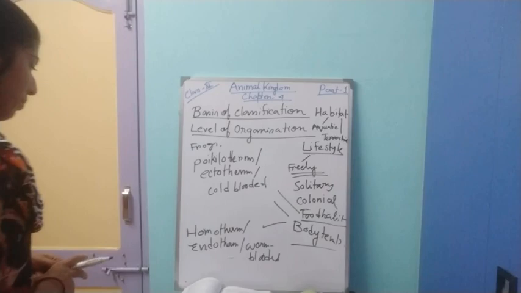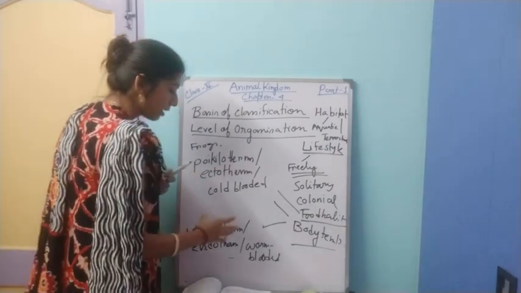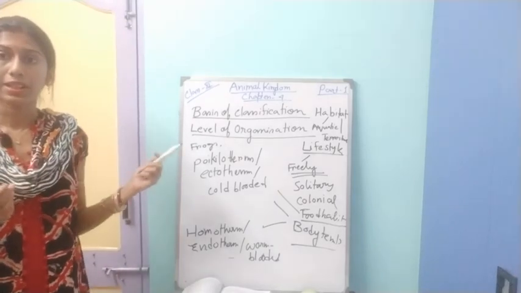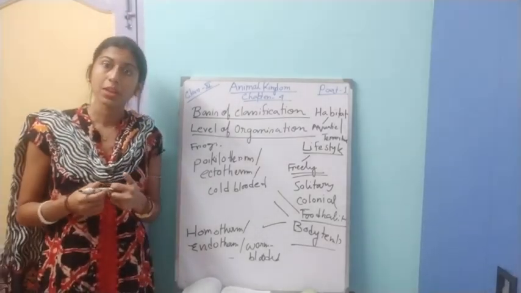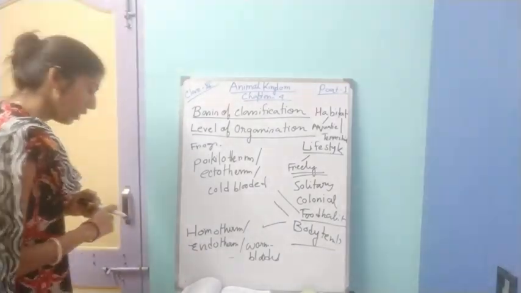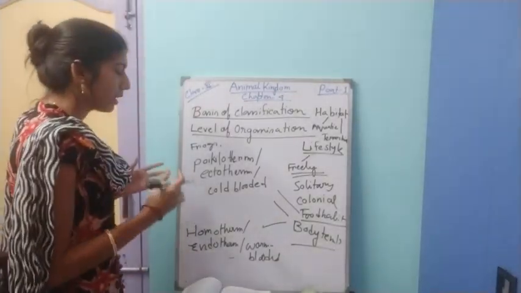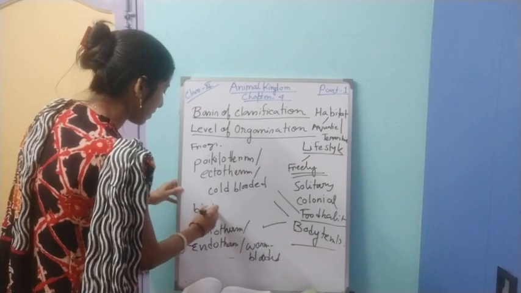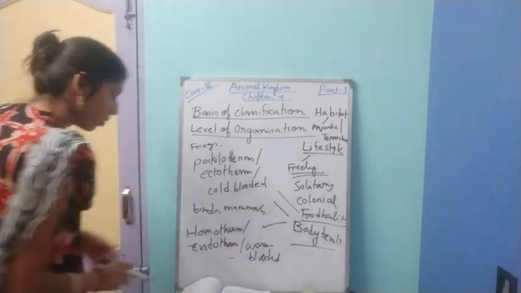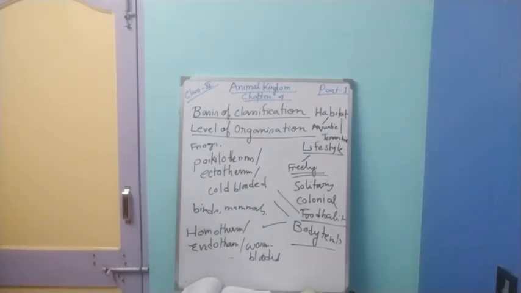These are animals which maintain a constant body temperature inside. They will not change their body temperature according to the temperature of the environment. So they keep a constant body temperature. They are called endotherms. It is found mainly in birds and mammals. Okay. So this is another term.